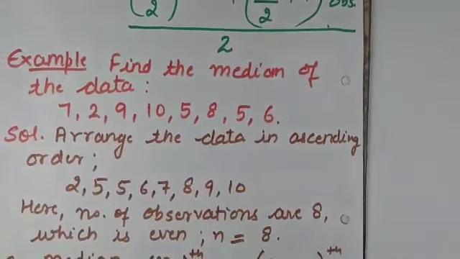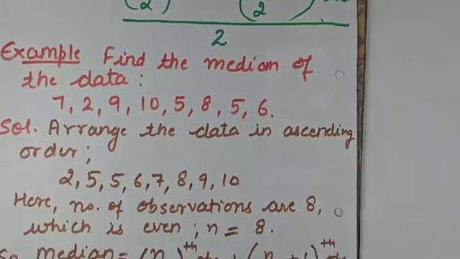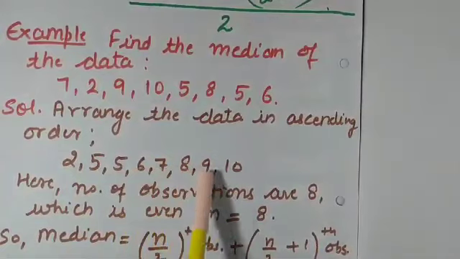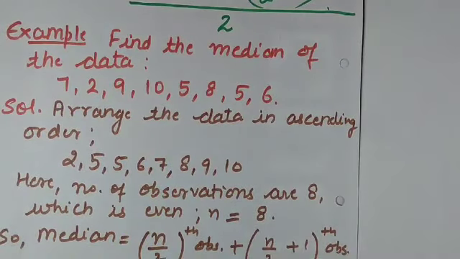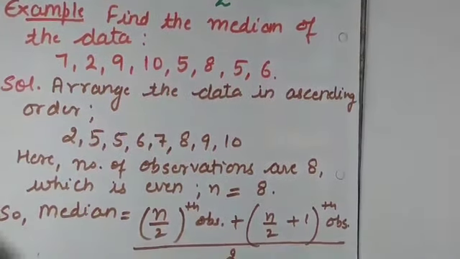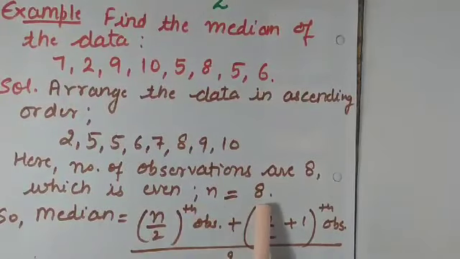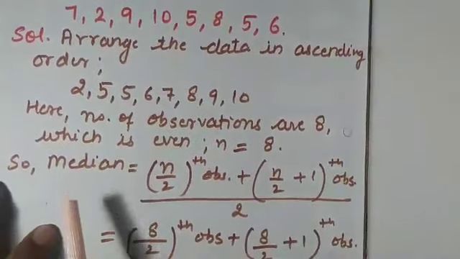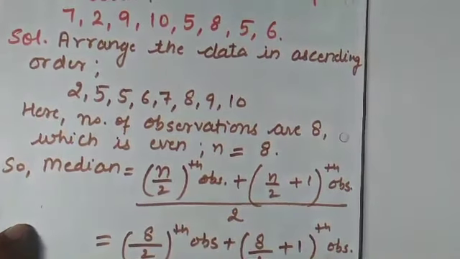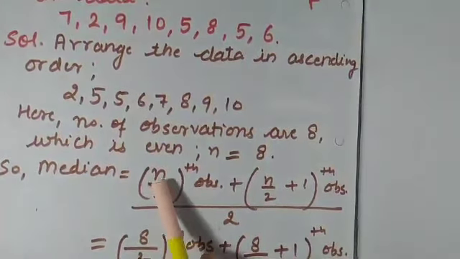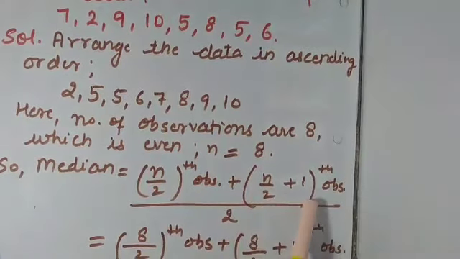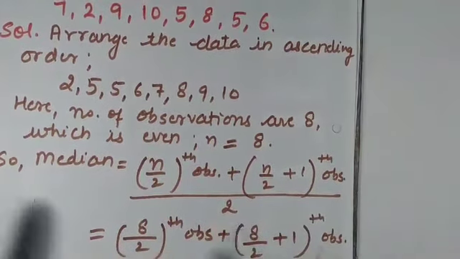After that I will count the number of observations. Let us count 1, 2, 3, 4, 5, 6, 7, 8. So we have 8 observations, which is even. So here n is equal to 8. Just write down the formula for an even number of observations, that is n by 2th observation plus n by 2 plus 1th observation divided by 2.